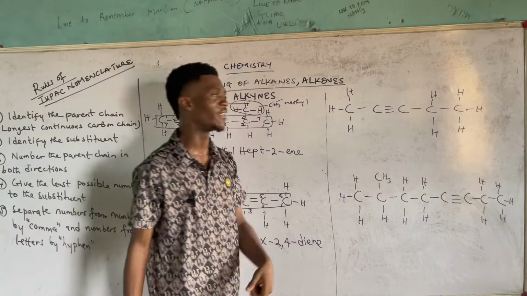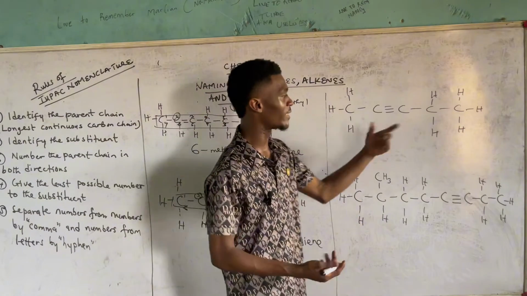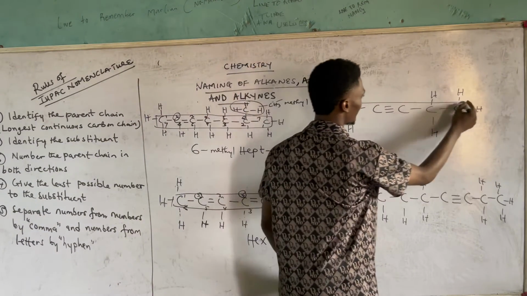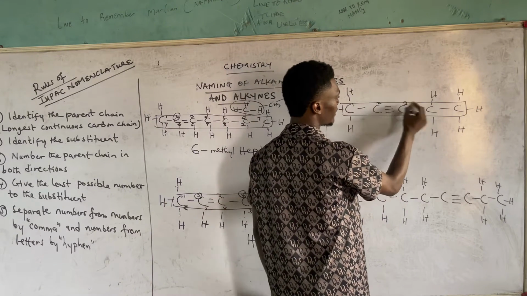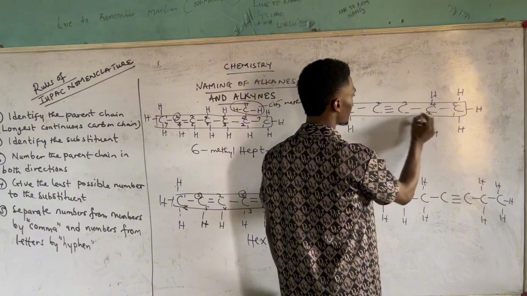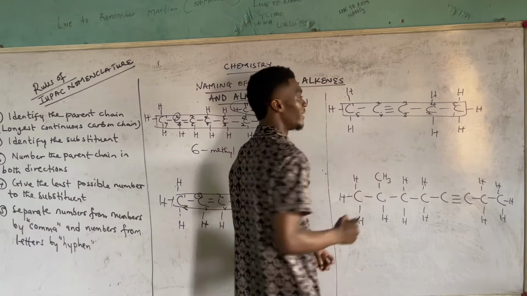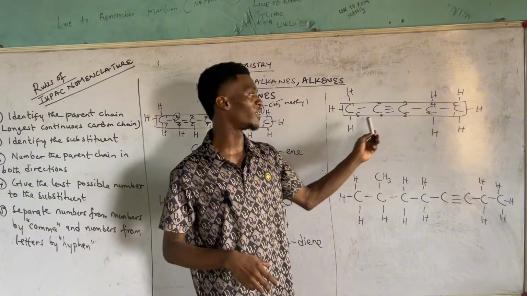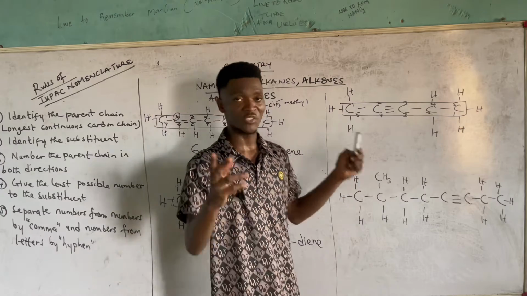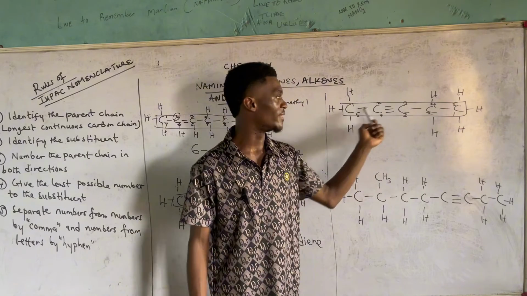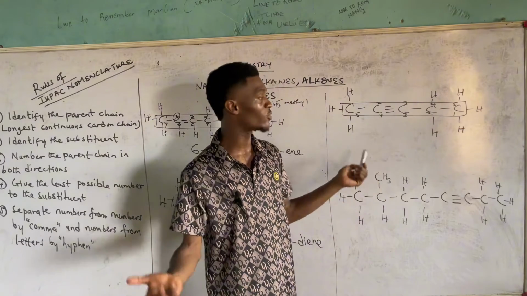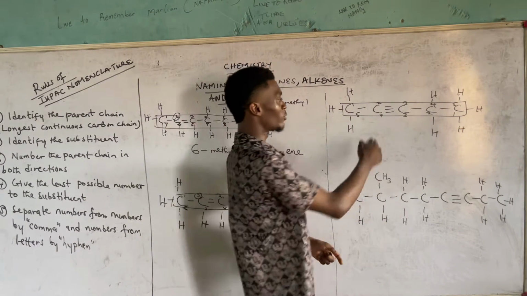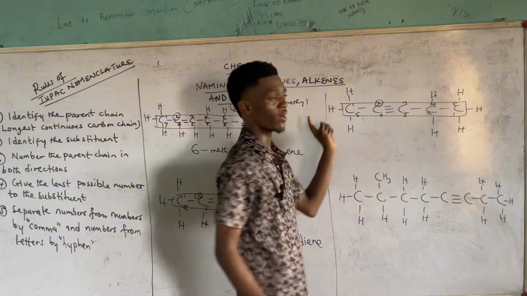Then let's quickly look at the alkynes. It's a similar pattern. Looking at these, these are our longest. Then we number forward and backward. 1, 2, 3, 4, 5. 1, 2, 3, 4, 5. Then you pay close attention to the carbons that are connected by the double bonds. Sorry, the triple bonds rather. Then looking at this, we have 2, 3 as forward and 3, 4 as backward. So it's obvious it's 2, 3. Then between 2 and 3, which one is smaller than 2? Since we are going with the forward.